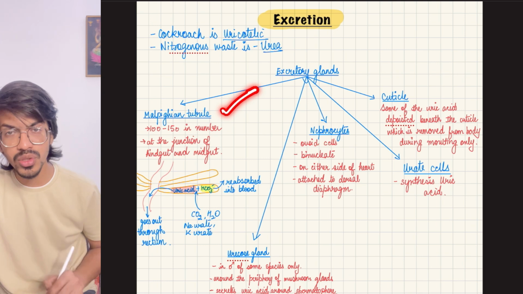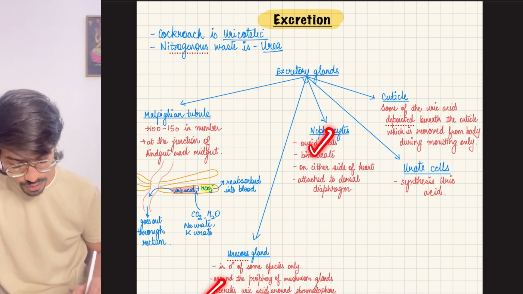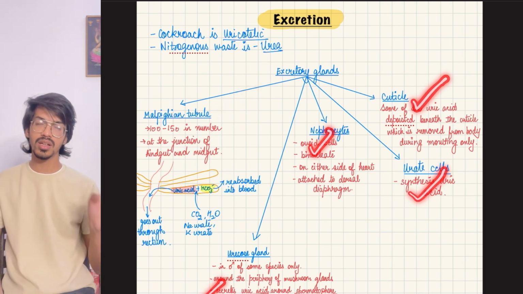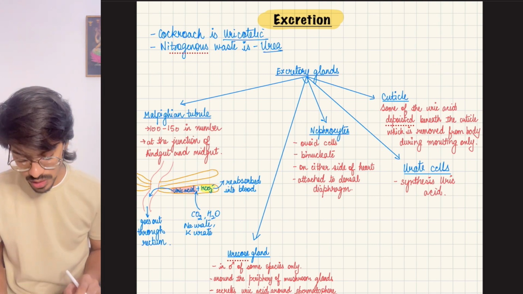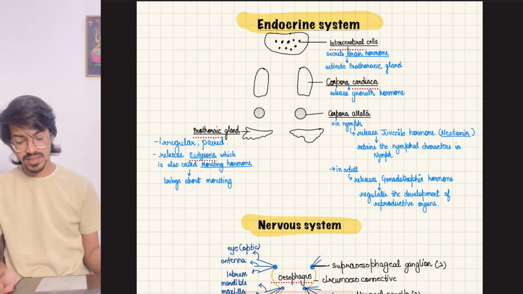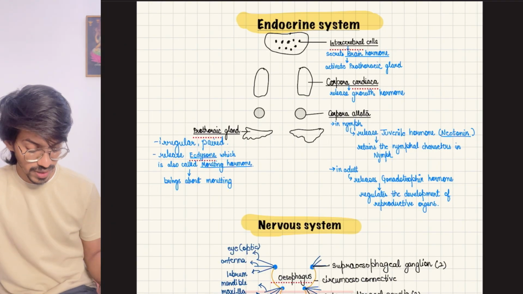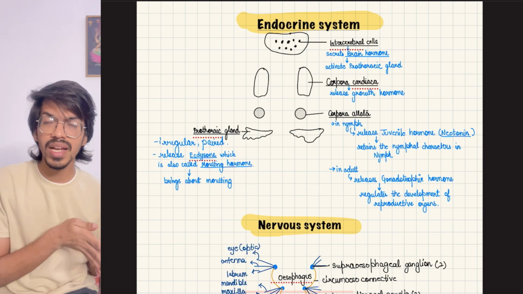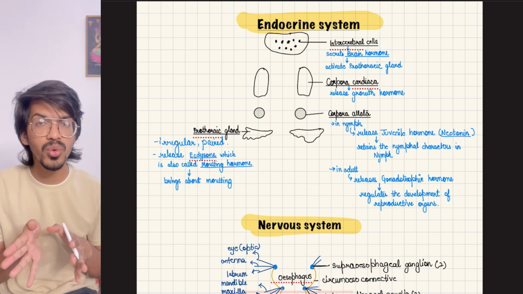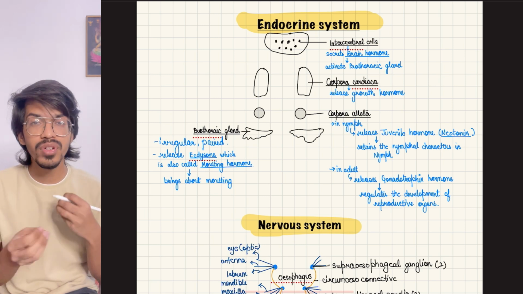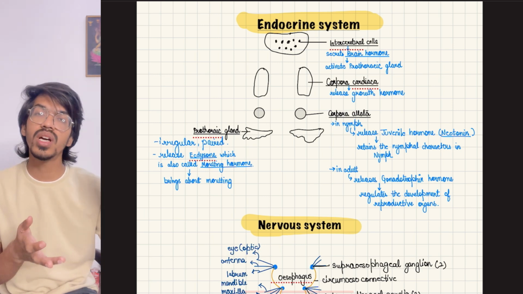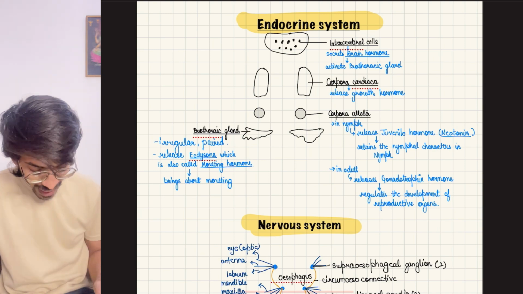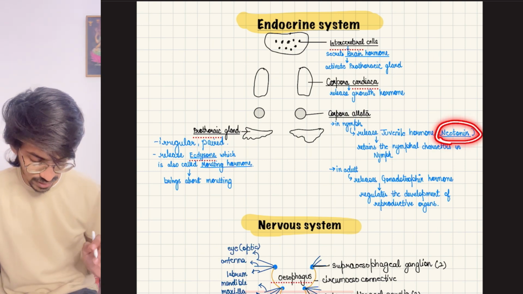So Malpighian tubules, uricose gland, nephrocytes, urates and cuticle. Most of it will be done by the Malpighian tubules only. Moving on to the next, the endocrine system is also present, but that is not in your syllabus. Just remember that endocrine glands release a hormone during their nymphal stage, which keeps it in the nymph stage rather than changing it into the adult. That hormone is neotenin.